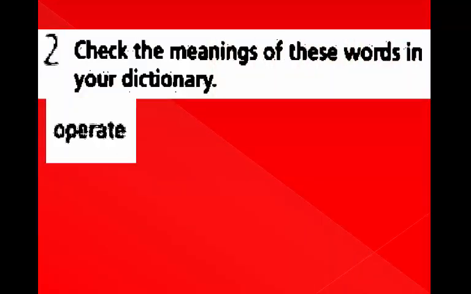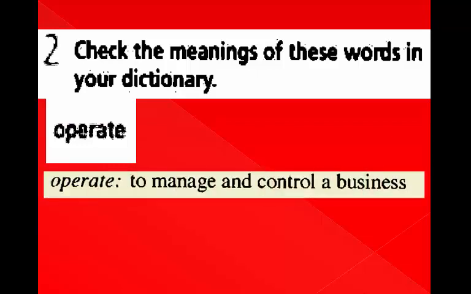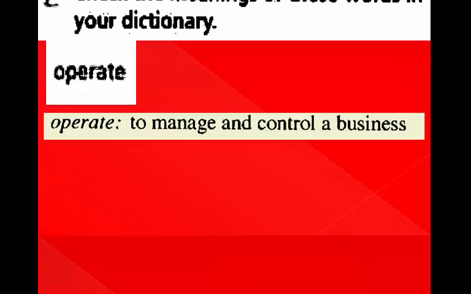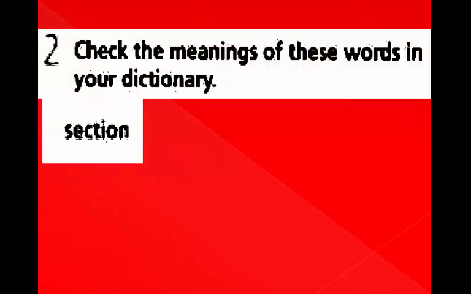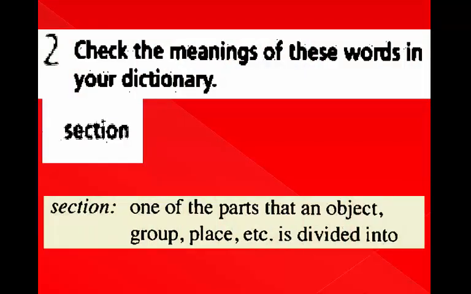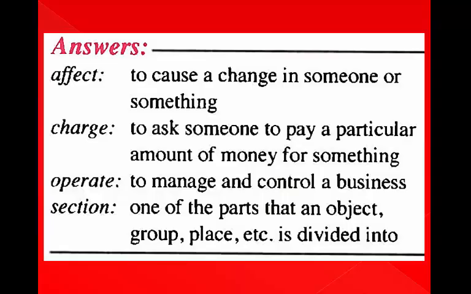Operate means to manage and control a business. Section means one of the parts that an object, group, place, etc. is divided into. Affect, to cause a change in someone or something. Charge, to ask someone to pay a particular amount of money for something. Operate, to manage and control a business. Section, one of the parts that an object, group, place, etc. is divided into.